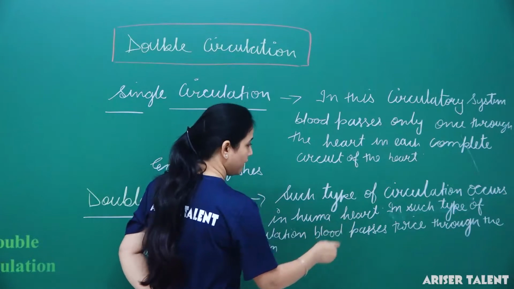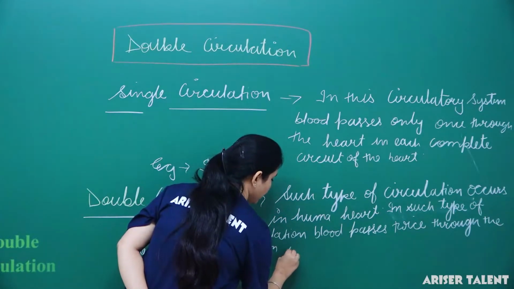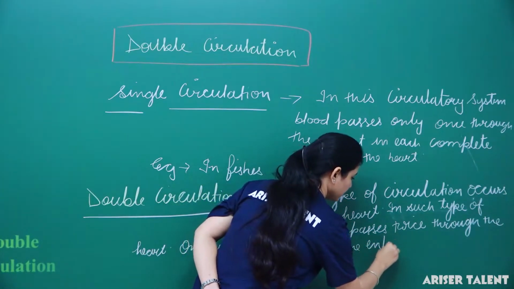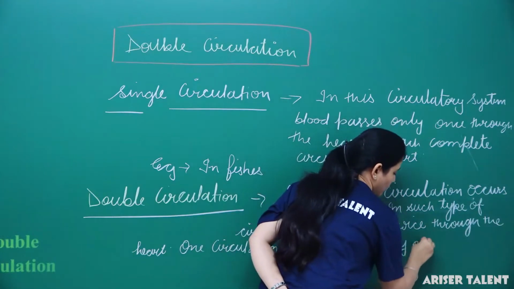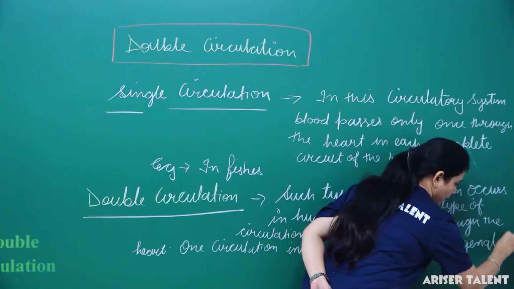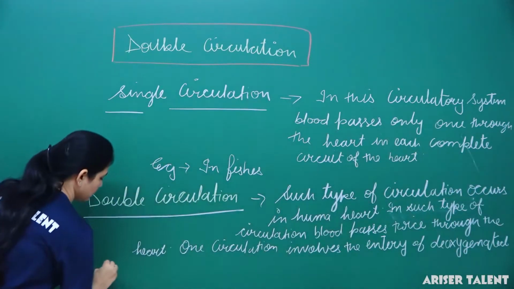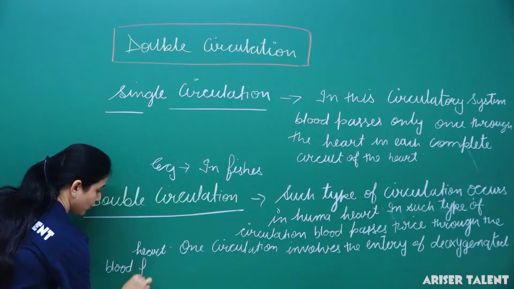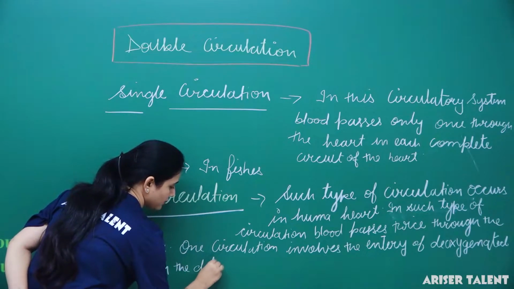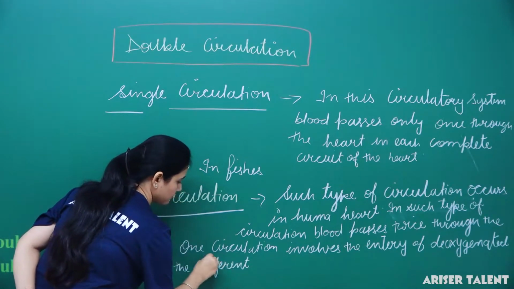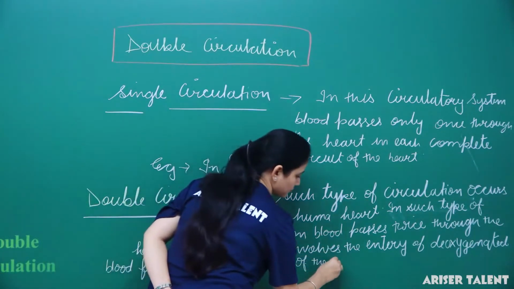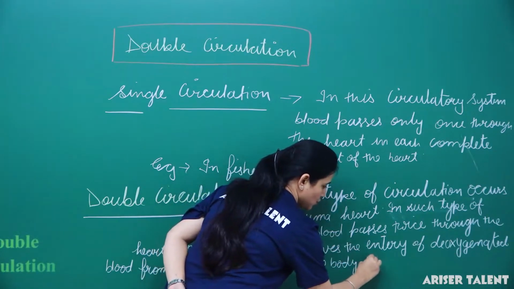Here we can mention: one circulation involves the entry of deoxygenated blood from the different parts of the body to the heart.